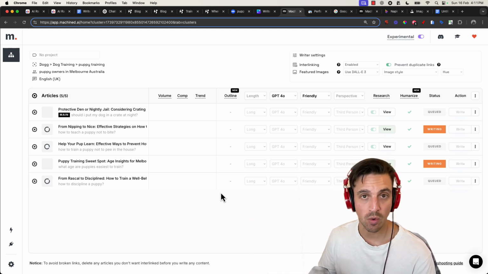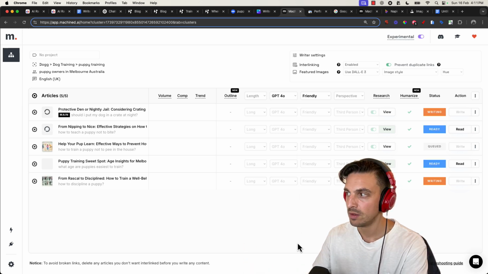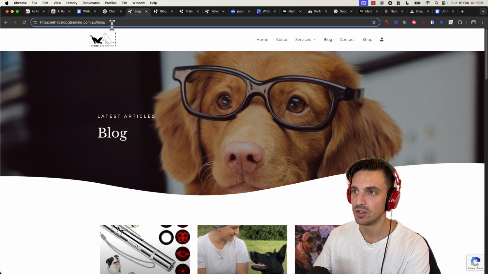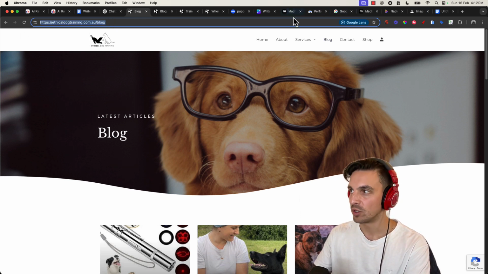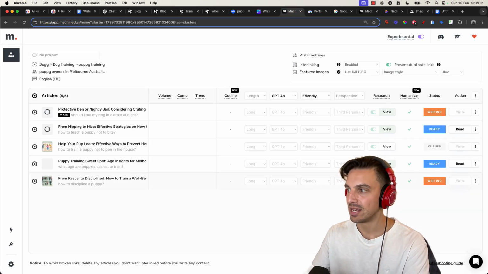It also has a webhook, meaning that you can send this content anywhere you want pretty much. Now, whilst it's writing the content, I want you to go to your main blog page. So it should be /blog, and I want you to copy that URL because we're going to need it for Machined AI.